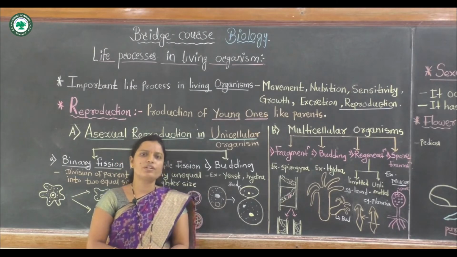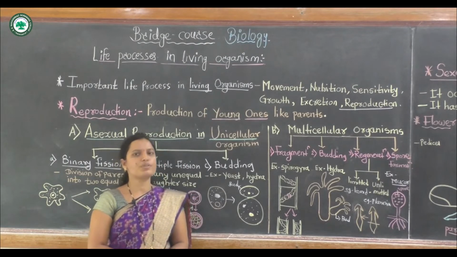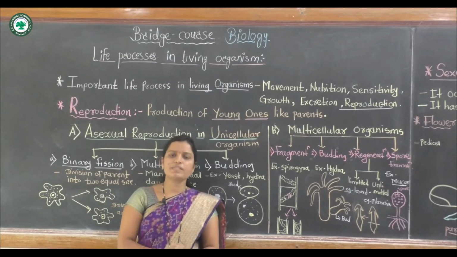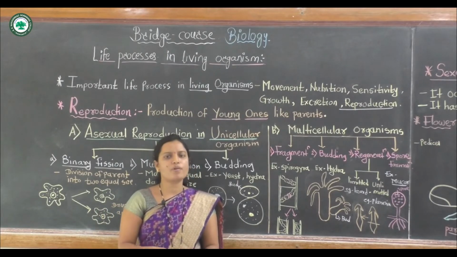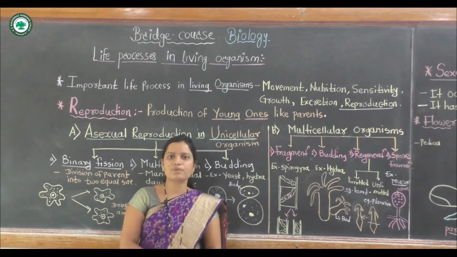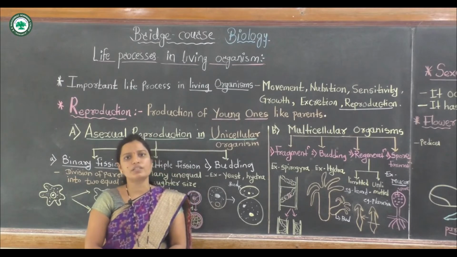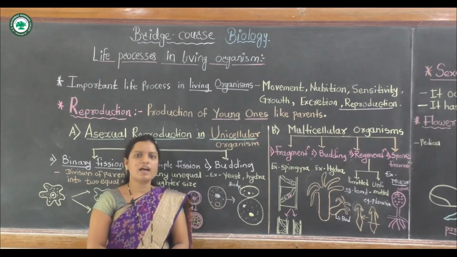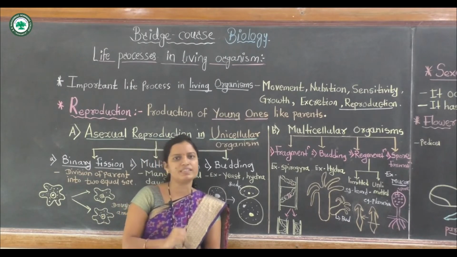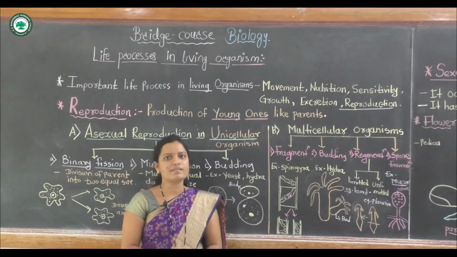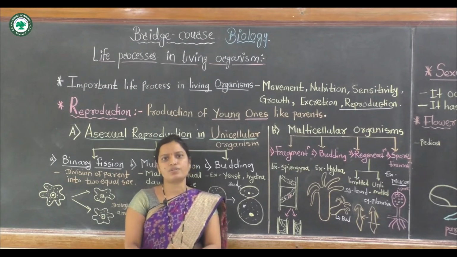Sexual reproduction is biparental, involving two parents, where male and female gametes fuse and form new organisms. Uni means single parent and bi means two parents. This is the main difference between asexual and sexual reproduction.